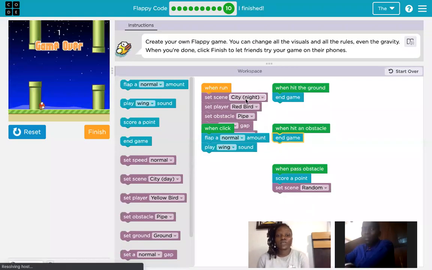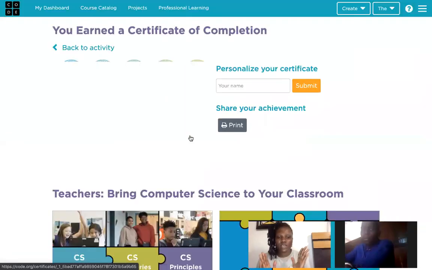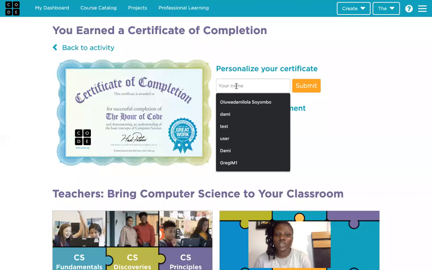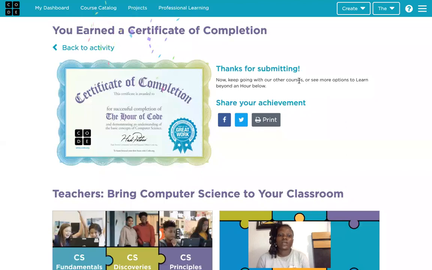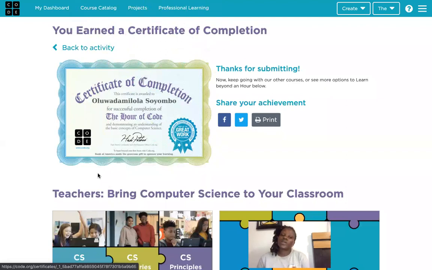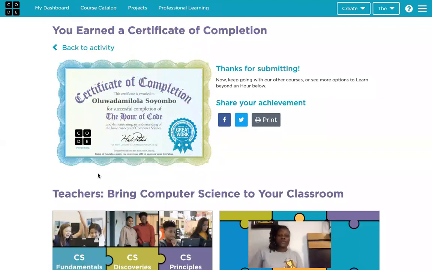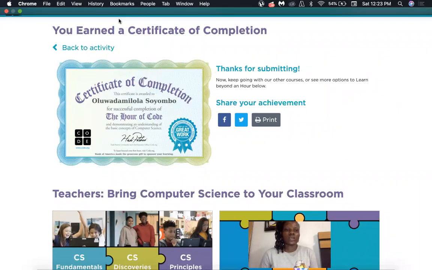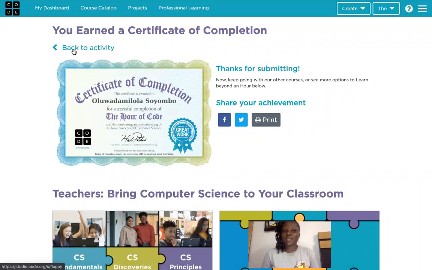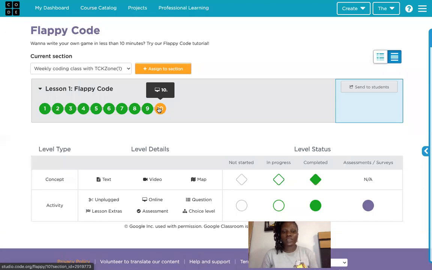Finish. When you click on finish, it will take you to the certificate page. So you can type in your name and you'll be able to print out your what? Your certificate. There are always certificates, so there are also games that we'll be building. All right, I know a lot of us were not able to complete this. Okay, but as I said, I'll share this video with us, so we would be able to complete it.